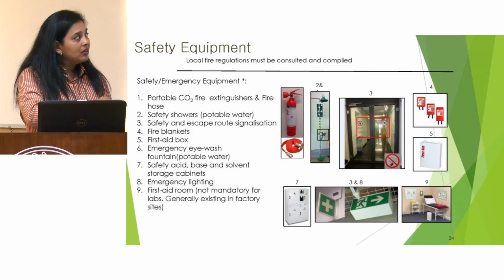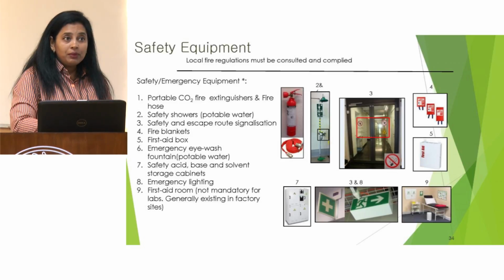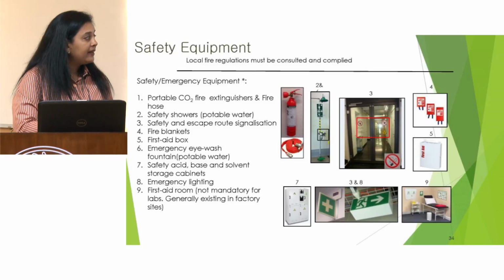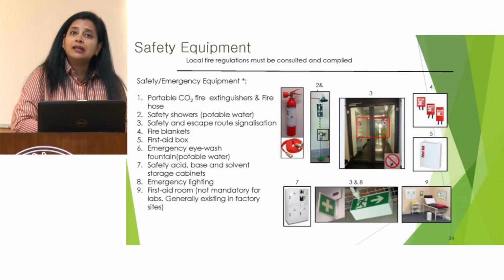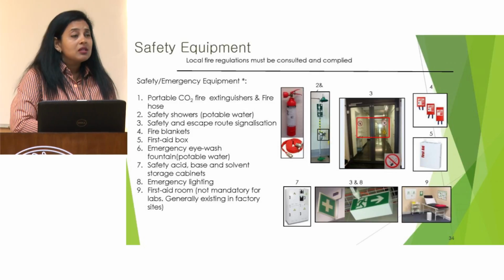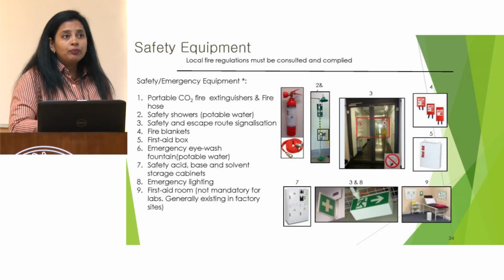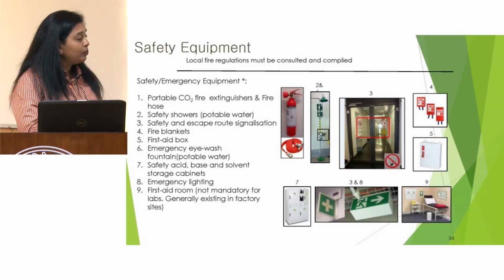There must be signals on the laboratory. If it's a microbiology laboratory, there must be a biohazard sign. There should be a blanket available in the laboratory. There should be a first aid box and a cabinet. This cabinet can contain your personal protective equipment like gloves and masks, and we can also put our chemicals, bottles of our solvents and acids here.